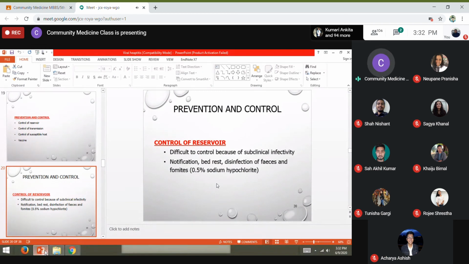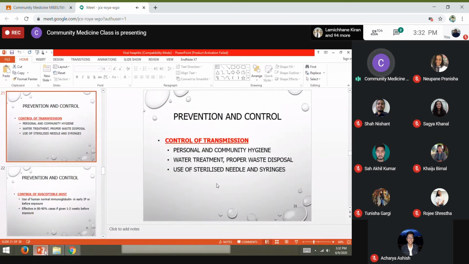Whenever we do the disinfection of feces and urine, we usually use 0.5% sodium hypochlorite. Now another is control of the transmission. Mainly this is transmitted through contaminated water.